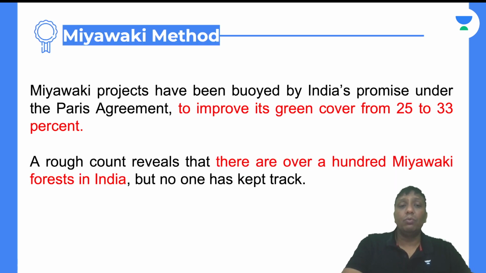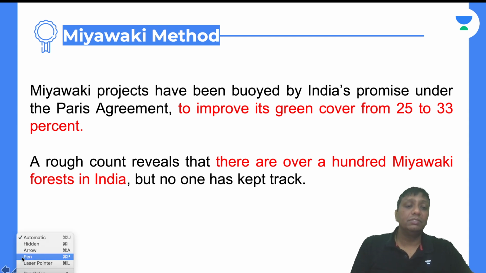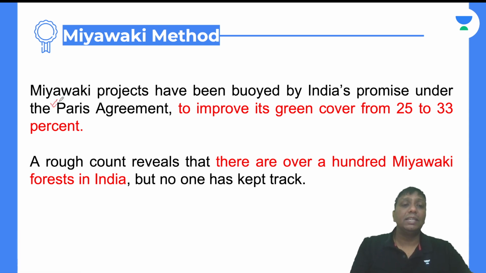So finally, we are here into the topic of discussion, Miyawaki. The Miyawaki method is discussed under India's promise under the Paris Agreement. As you know, the Paris Agreement was in 2015, and its purpose was to stabilize the environment against greenhouse gases. Again, I repeat, to stabilize the environment against greenhouse gases. The Paris Agreement was a part of UNFCCC, the United Nations Framework Convention on Climate Change.